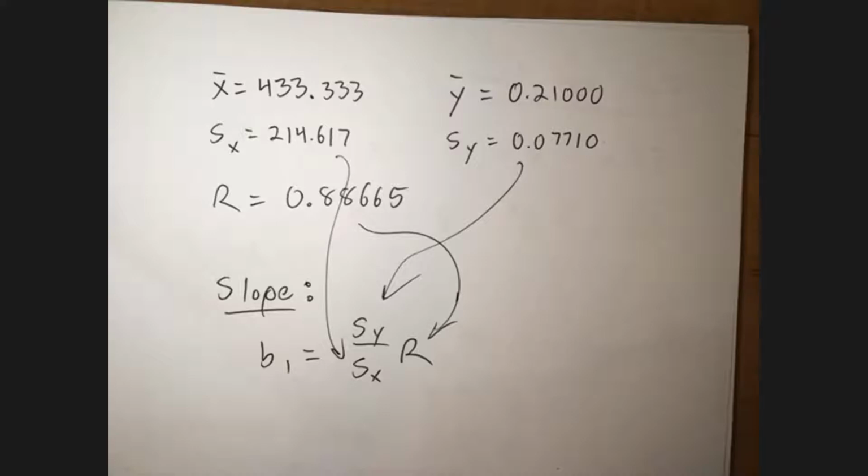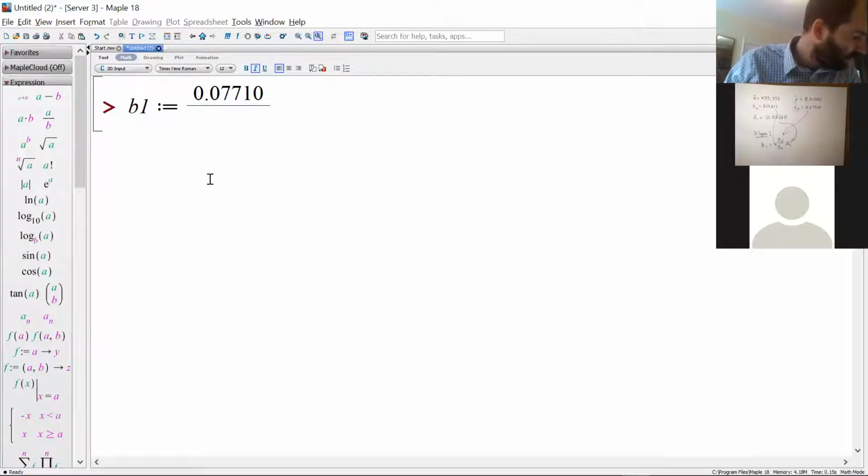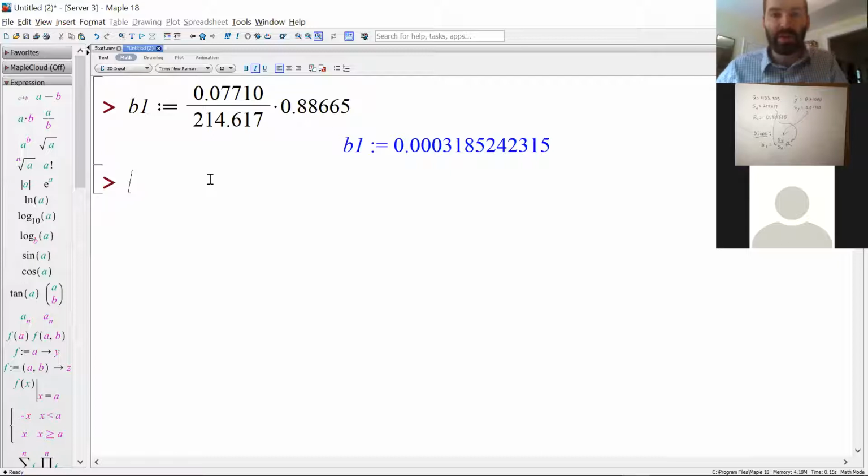Okay. So yeah, B1 is going to be equal to the standard deviation of y, standard deviation of x was this, and the R was this. So there's our B1. Ooh, small number, ain't it?